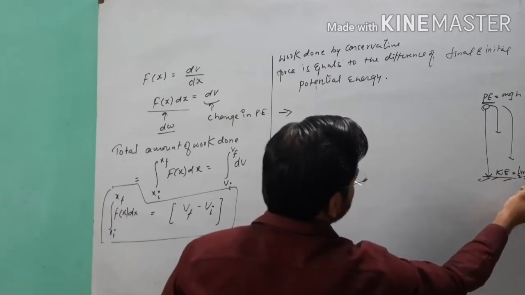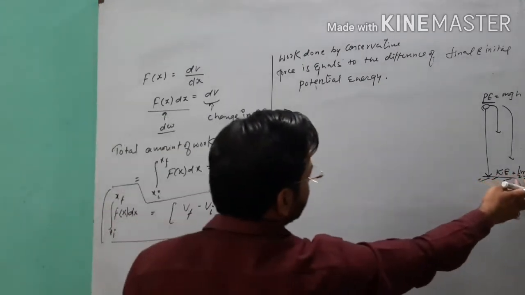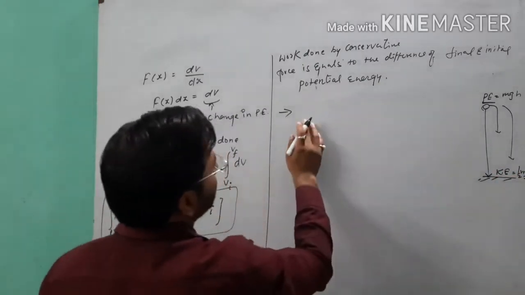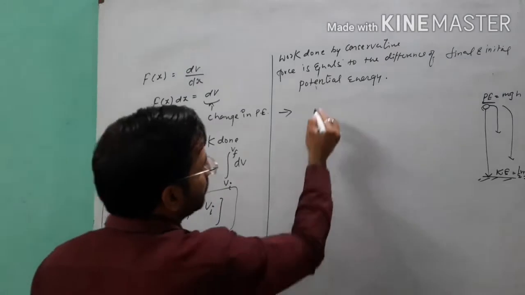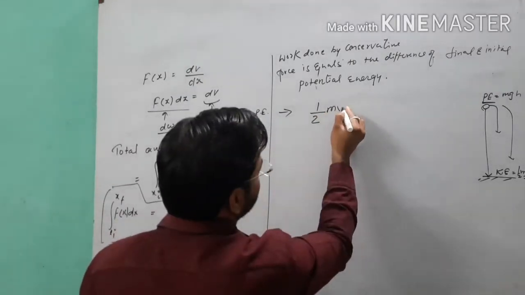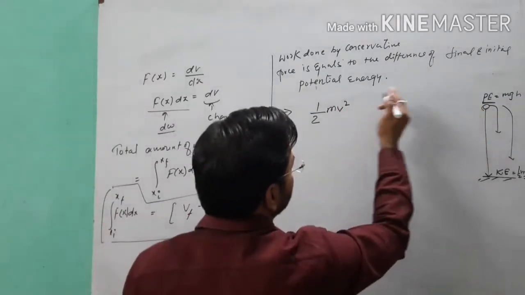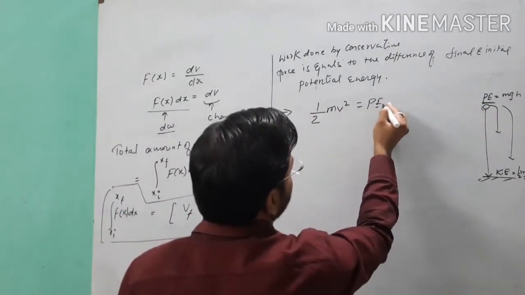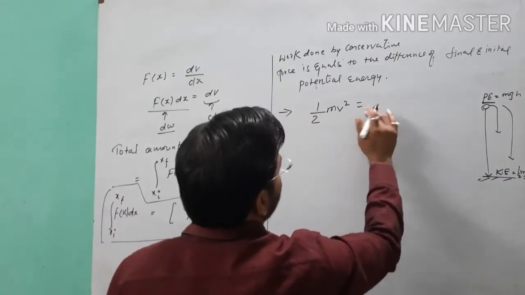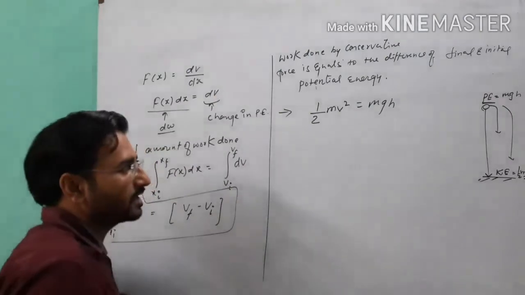And if you want to find the velocity of that body at the ground finally before the collision, you can say that at the ground the kinetic energy of the body, half mv squared, is numerically equal to the potential energy of the body, mgh at a certain height, by the conservation of energy.